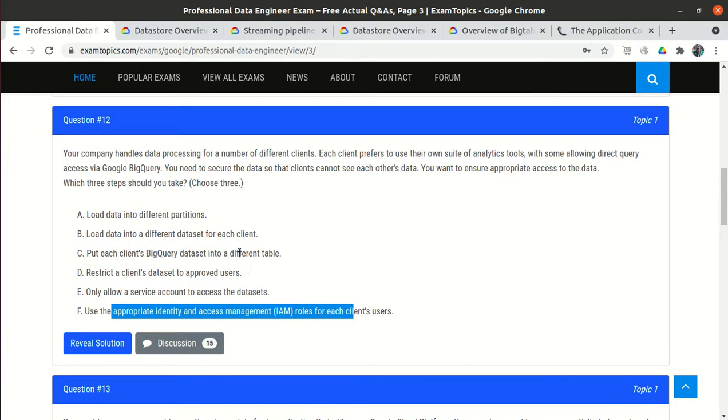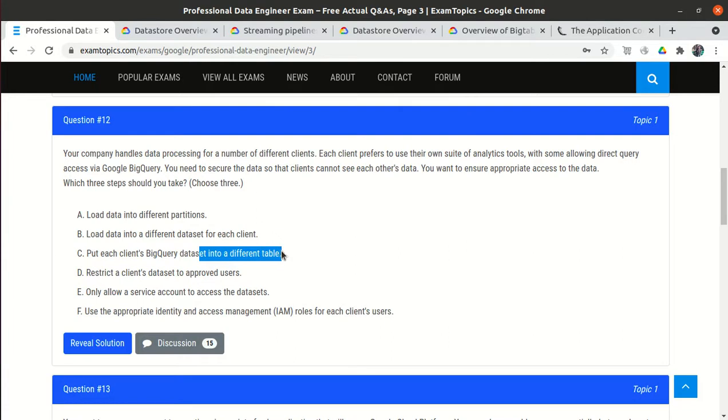So these are correct. Option C could be correct, but B is much preferred over option C, because when we create a different dataset, we have to put the restriction only at the dataset level, right? If we create different tables, so let's suppose for one client there are 20 tables, we have to put the restriction on multiple tables. And also on the dataset we can put any type of restriction, but on the table I think there are only some restrictions, a limited set of restrictions.